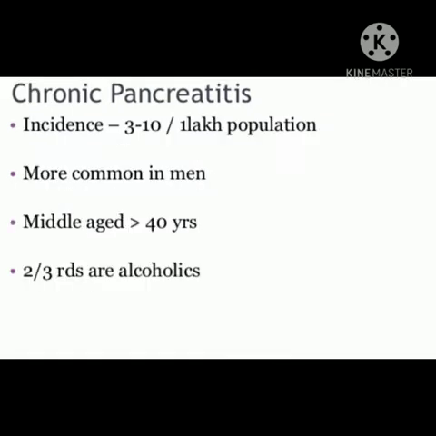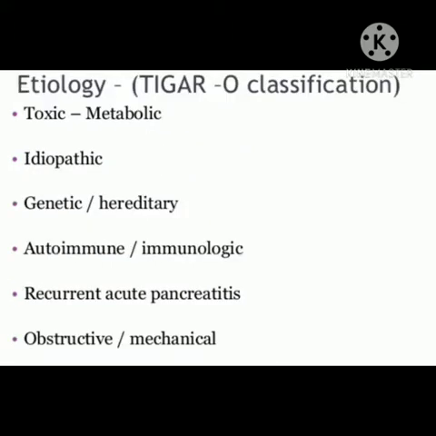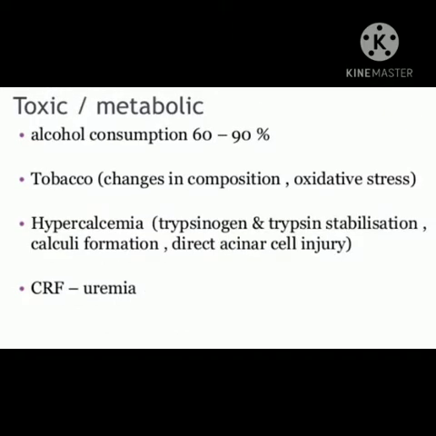Chronic pancreatitis incidence is 3 to 10 per 1 lakh population, more common in middle-aged men more than 40 years, and two-thirds are alcoholics. Causes: toxic, metabolic, idiopathic, genetic, hereditary, autoimmune, immunologic, recurrent acute pancreatitis, obstructive and mechanical. In toxic metabolic causes, alcohol consumption accounts for 60 to 90%; tobacco, hypercalcemia, and CRF uremia are also seen in toxic metabolic states.